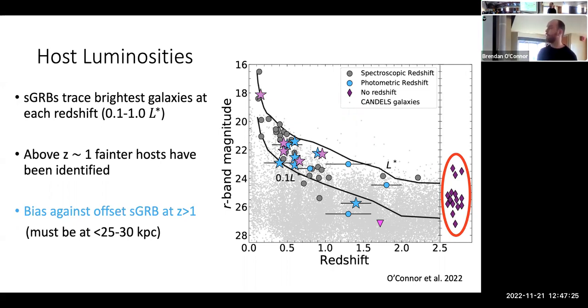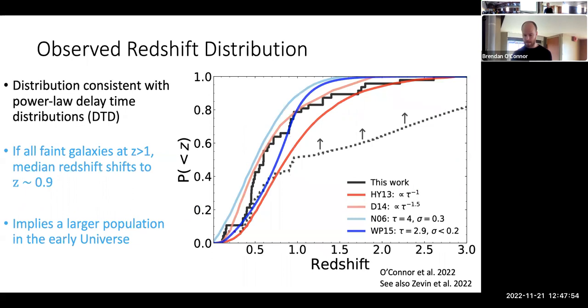And one of the reasons we come up with for why these might not be really strong associations is just based on the way we compute probability. We compute a probability based on the magnitude of the galaxy and the distance from the center of the galaxy to the GRB position. And if you have a fainter galaxy, the probability that it's not the host goes up. So for faint galaxies, it's much less likely that you can actually say that's the correct galaxy. And this is sort of the problem and possibly a bias that led us to not find these before.